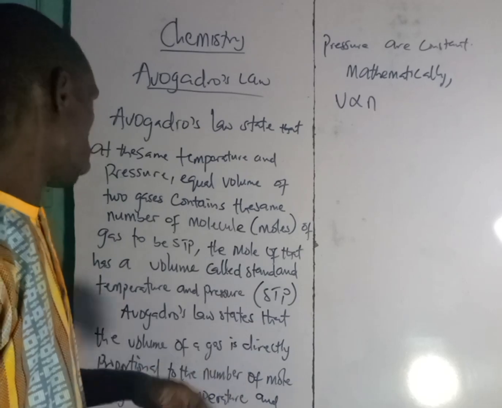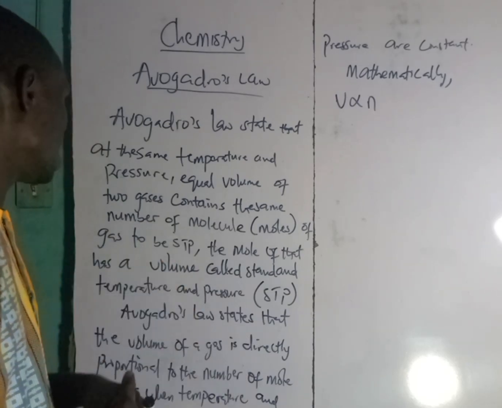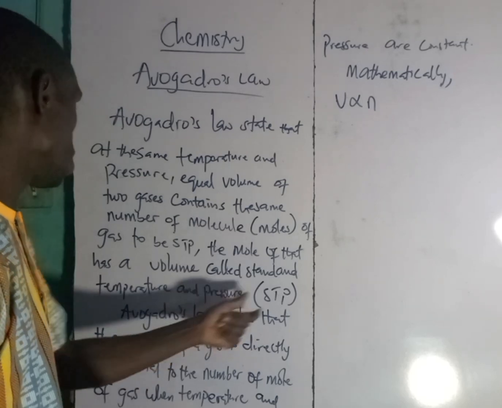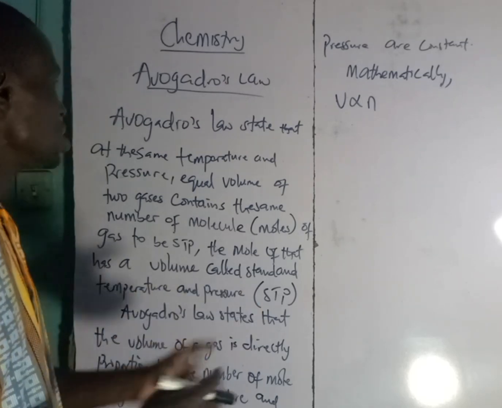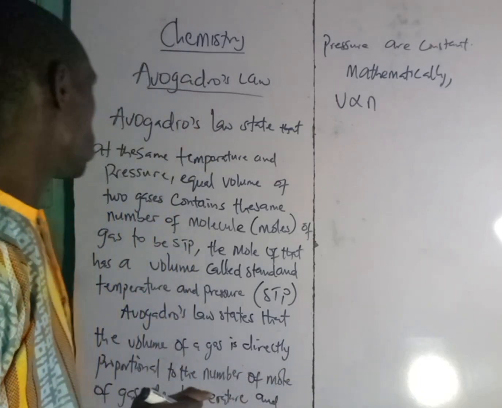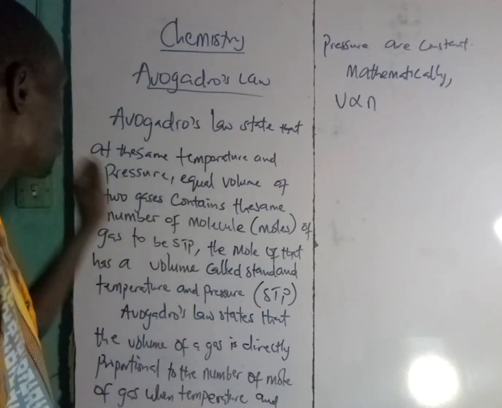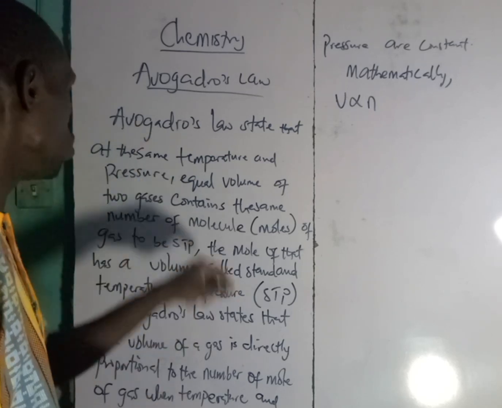The mole of that has a volume at standard temperature and pressure, STP. So what we are saying in essence is that when we talk of Avogadro's law, at the same temperature and pressure, they will have equal volume.